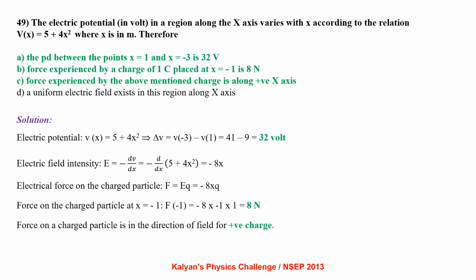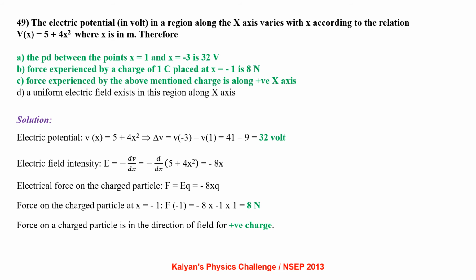The electric potential in volts in a region along the x-axis varies with the x coordinate according to the relation V(x) equals 5 plus 4x square, where x is in meters. Therefore, electric potential V(x) equals 5 plus 4x square, delta V equals V of minus 3 minus V of 1, that is 41 minus 9, 32 volt. Here we found the potential difference between points x equals 1 and x equals minus 3.